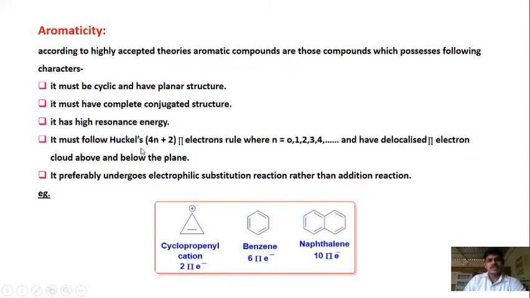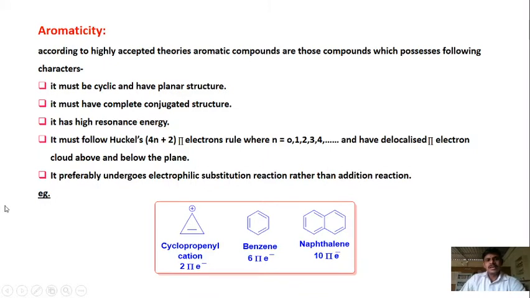Suppose you take n as 0, 4 into 0 is 4 plus 2, 6. So if a compound has 6 electrons, it is... my calculation was a mistake. 4 into 0 is 0, plus 2 is 2 pi electrons. So a compound having 2 pi electrons obeys Huckel's rule. If n equals 1, then 4 into 1 is 4, plus 2, 6. Then a 6 electron conjugated planar cyclic structure comes under the class of aromatic compounds. And this is nothing but aromaticity.